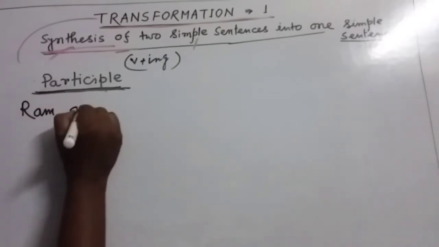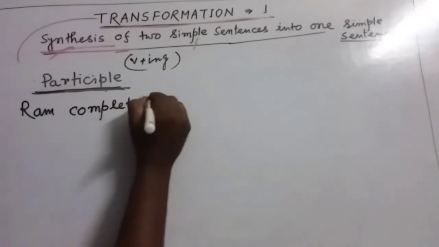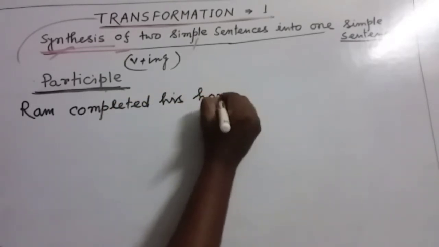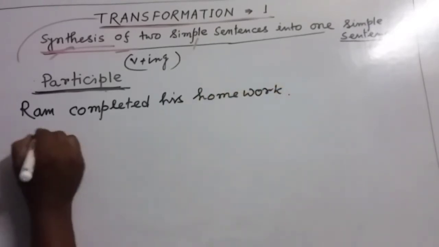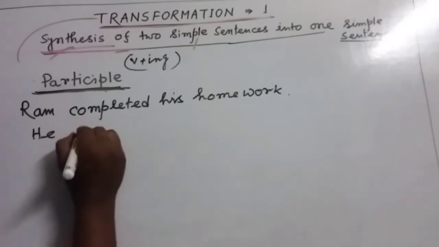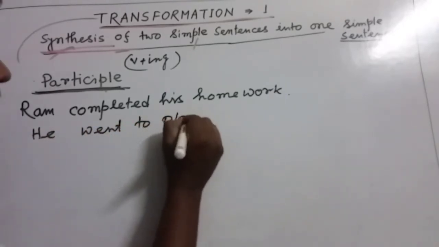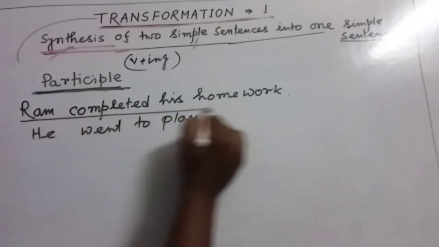Ram completed his homework. He went to play. Friends, two sentences are there. Ram completed his homework.